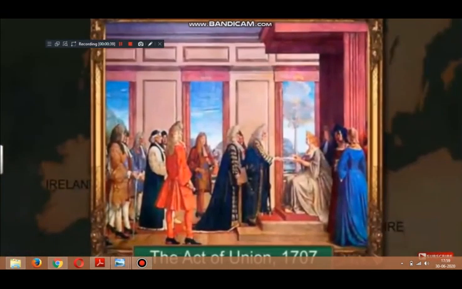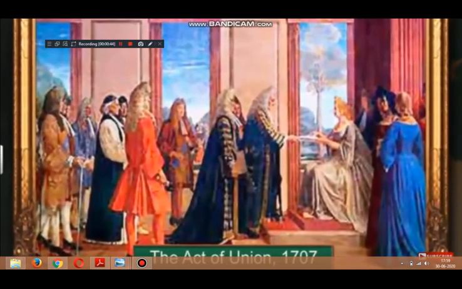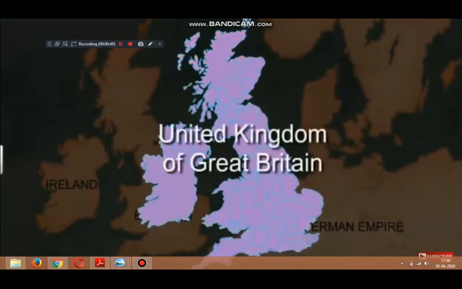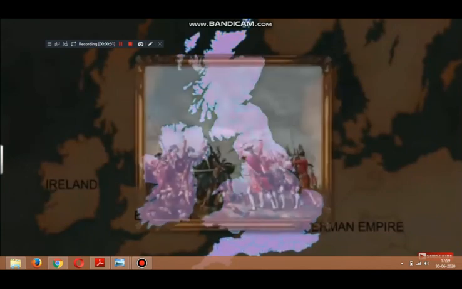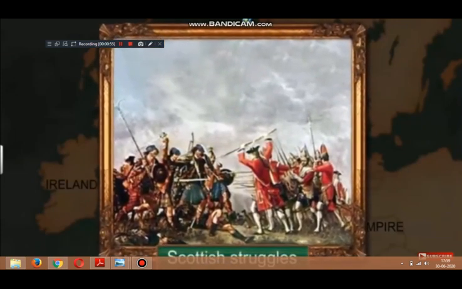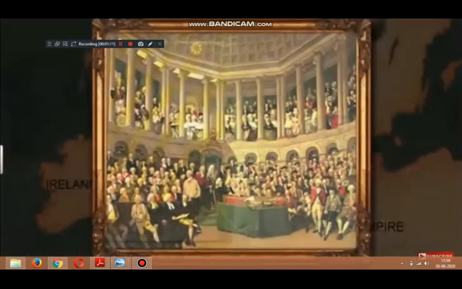In 1707, the Act of Union between England and Scotland resulted in the formation of the United Kingdom of Great Britain. To ensure the growth of British identity, Scotland's culture and political institutions were suppressed. The Catholic Scottish Highlanders were forced not to talk in their native language, Gaelic, and weren't allowed to wear their national dress. The British imposed control over Ireland as well.